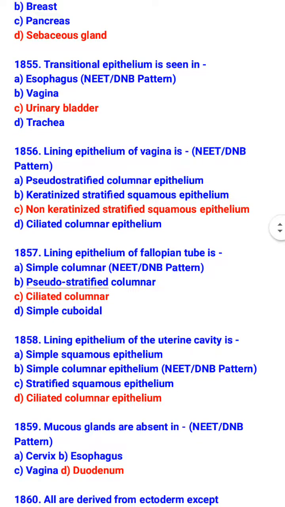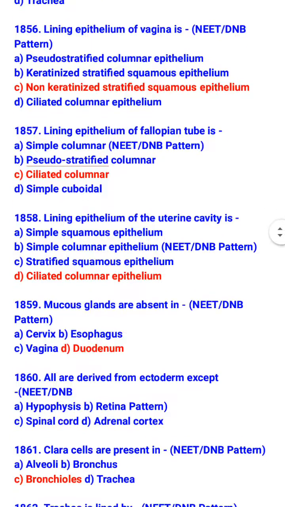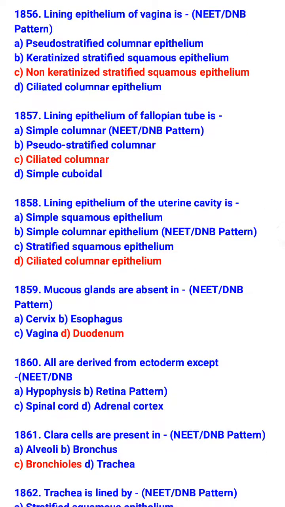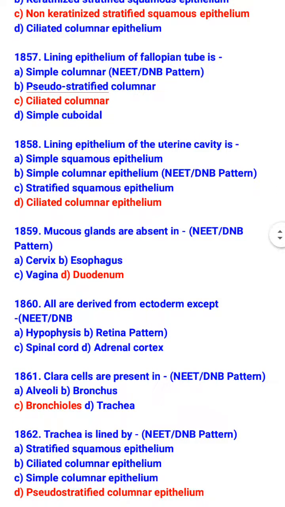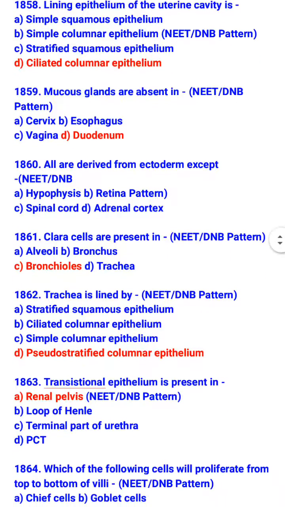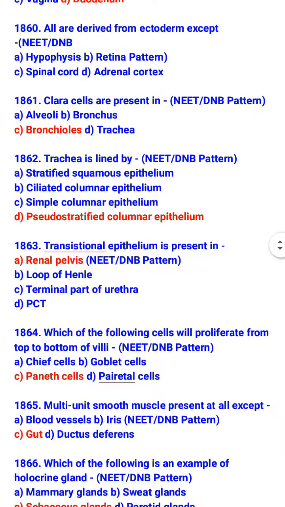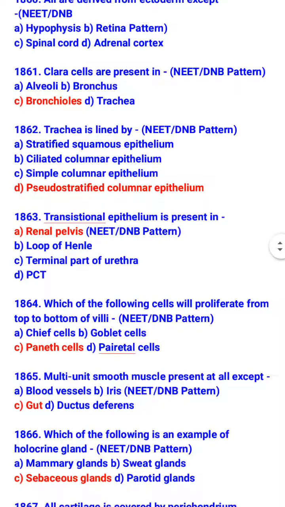Lining epithelium of fallopian tube is ciliated columnar. Lining epithelium of the uterine cavity is ciliated columnar epithelium. Mucous glands are absent in duodenum. All are derived from ectoderm except Clara cells are present in bronchioles. Trachea is lined by pseudostratified columnar epithelium. Transitional epithelium is present in renal pelvis.